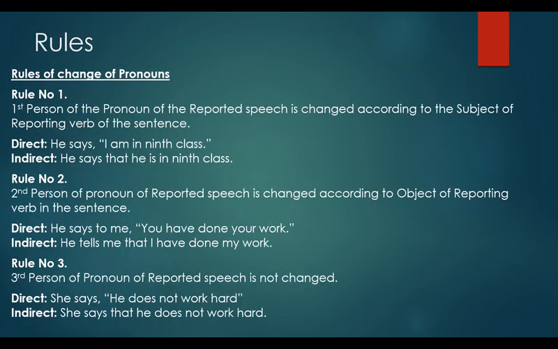Some rules of change of pronouns from direct to indirect speech. The first person pronoun of reported speech is changed according to the subject of the reporting verb of the sentence. For example, he says, "I am in 9th class." Says here is the reporting verb. The same thing in indirect speech will be spoken as, he says that he is in 9th class.